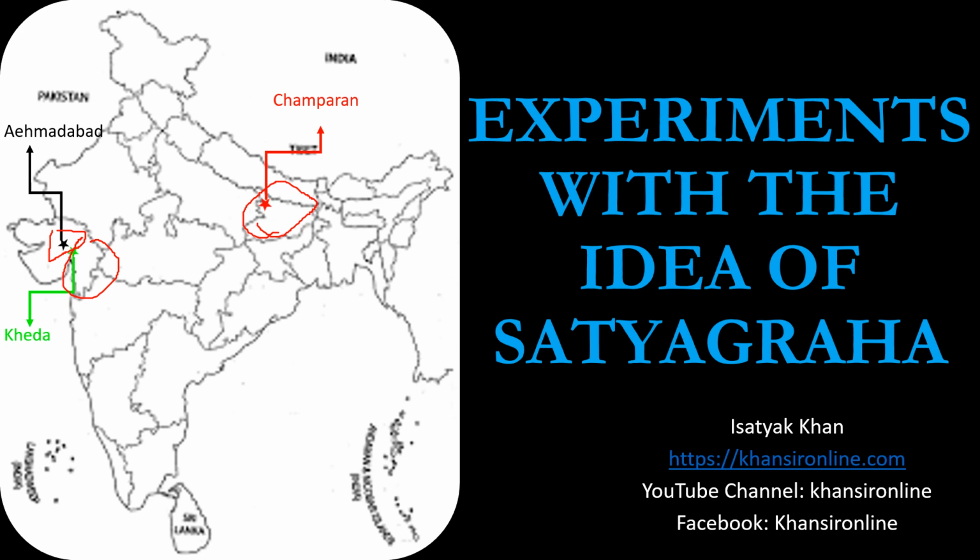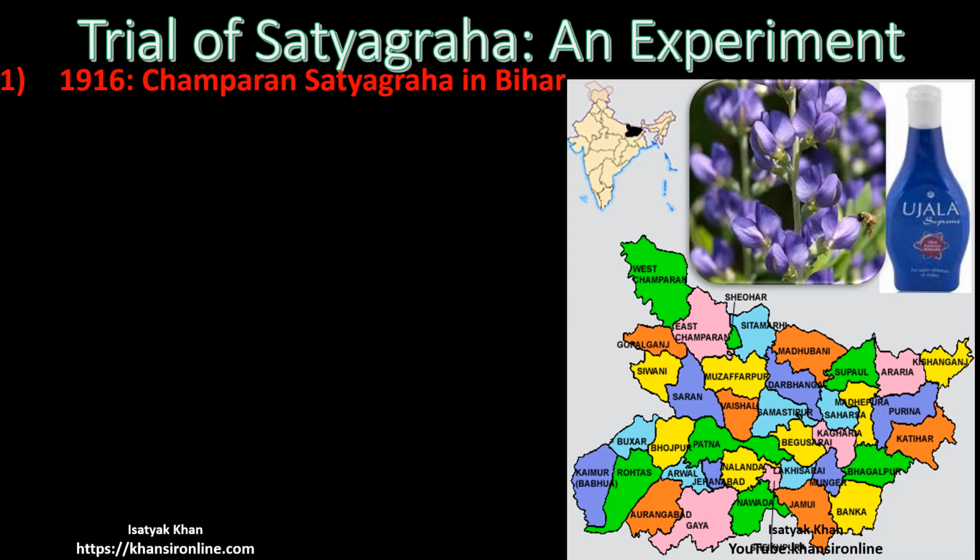Let's see all these three. Champaran Satyagraha was Gandhiji's first Satyagraha in India. Here we can say that Gandhiji got his political break. The Satyagraha started in 1916 and ended in 1917. So what was the Satyagraha about? Why was the Satyagraha there?